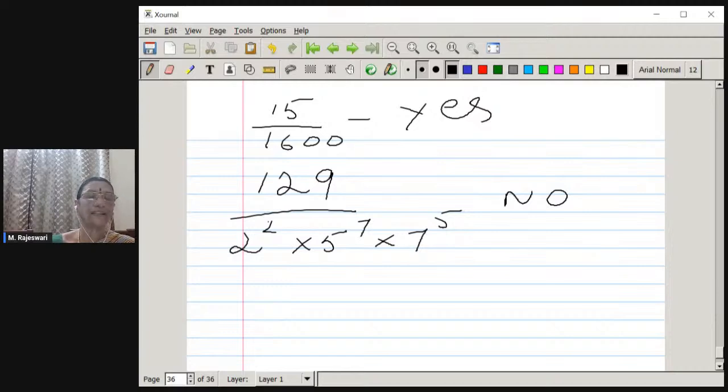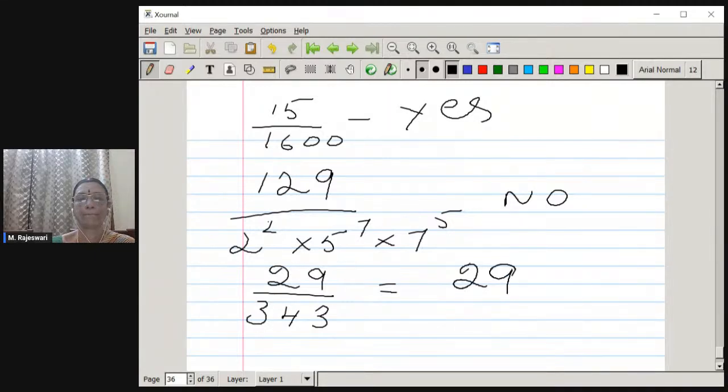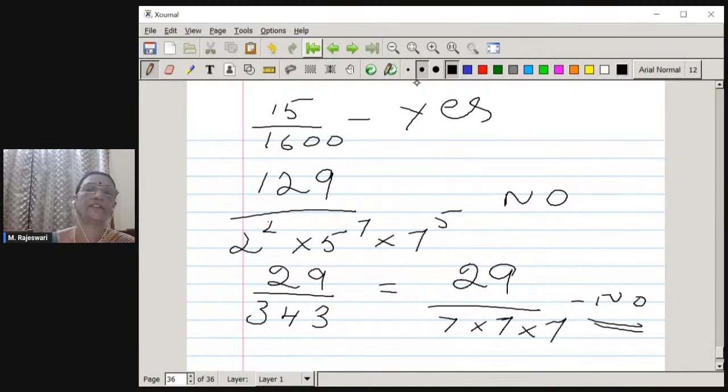Then what about 29 by 343? 343 quick. 7 cube. It doesn't have any other prime factor except 7. That is also not a terminating decimal expansion. We can write no. Very good.